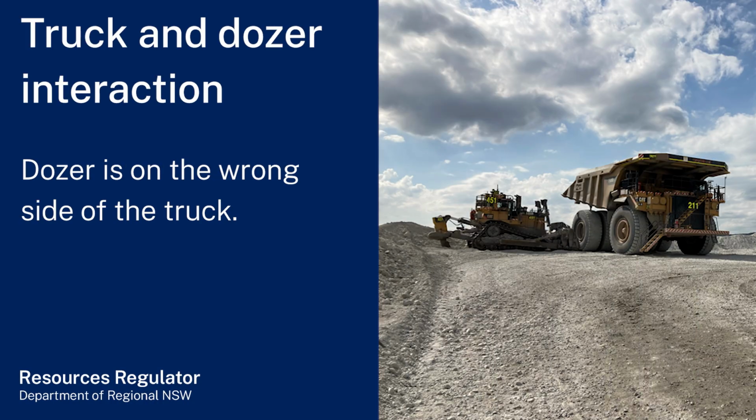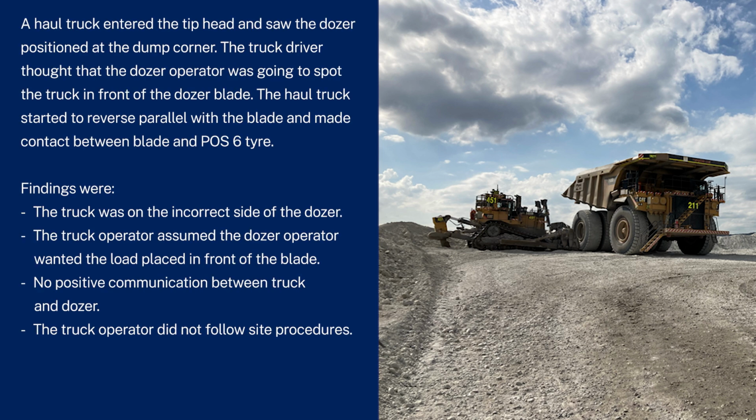Truck and dozer interaction. Dozer is on the wrong side of the truck. A haul truck entered the tip head and saw the dozer positioned at the dump corner. The truck driver thought that the dozer operator was going to spot the truck in front of the dozer blade. The haul truck started to reverse parallel with the blade and made contact between blade and position 6 tire.